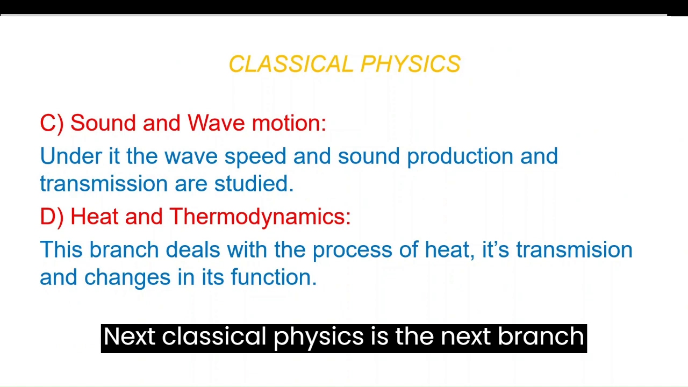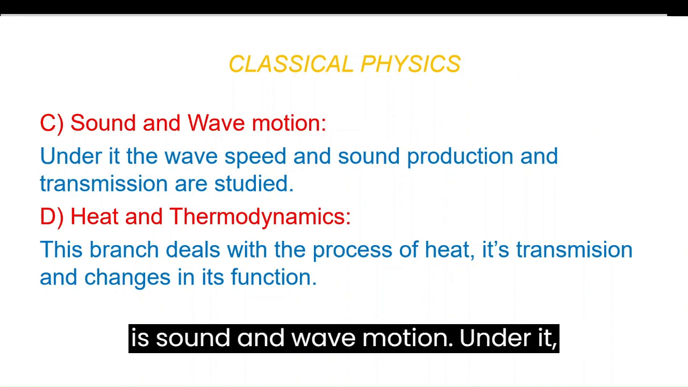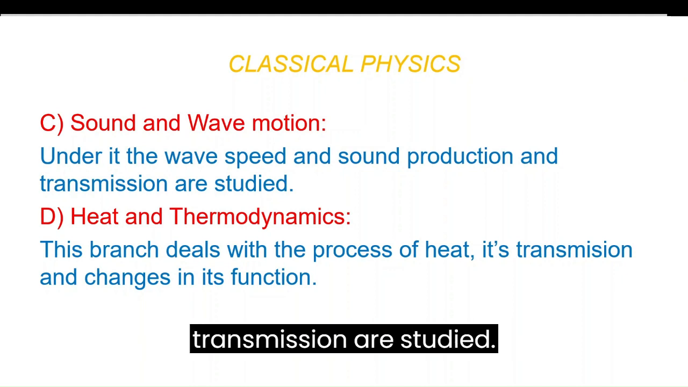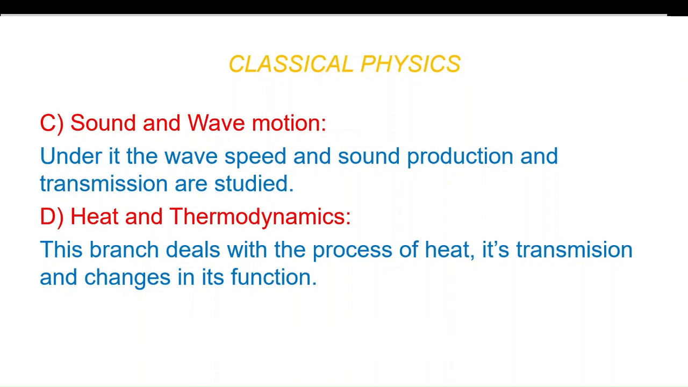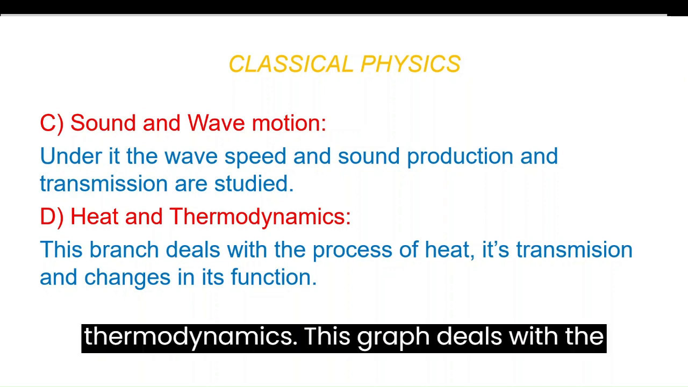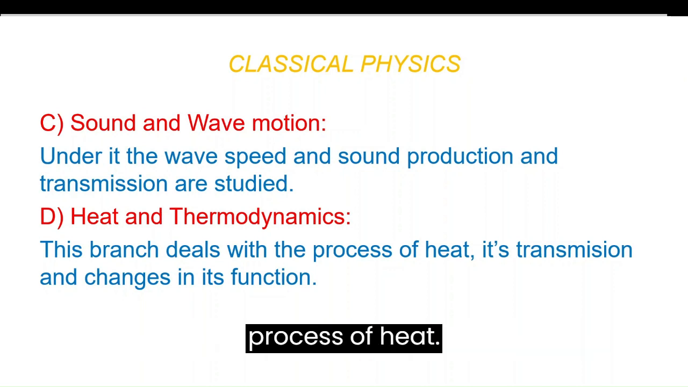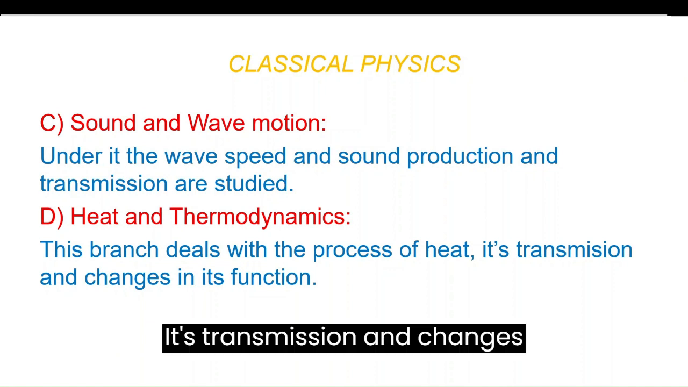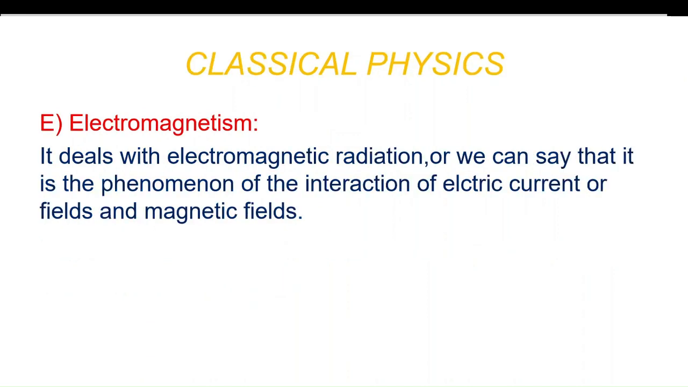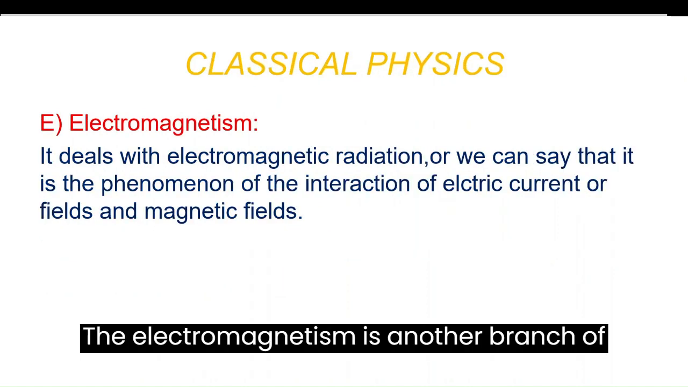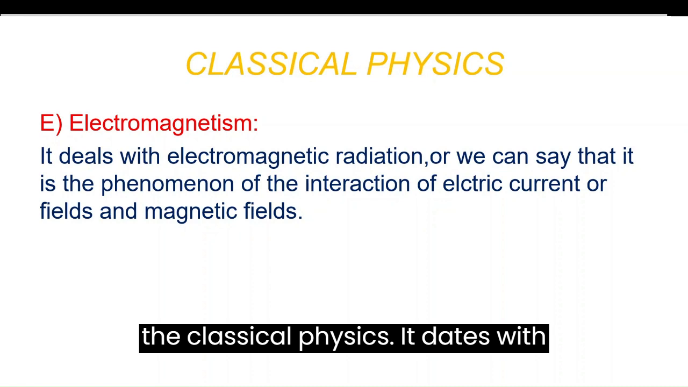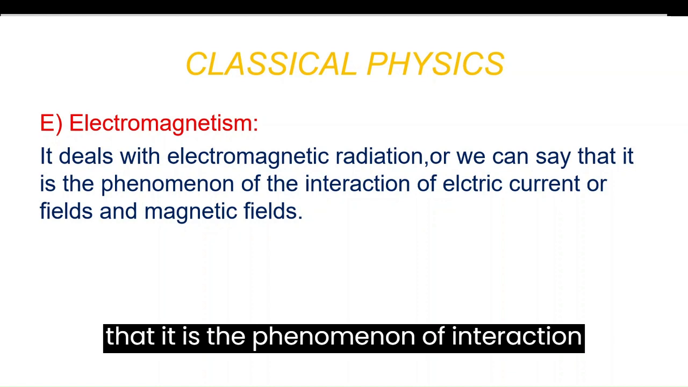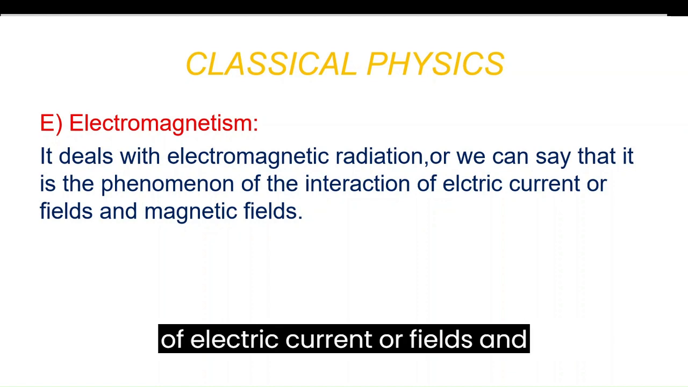The next branch in classical physics is sound and wave motion. Under it, wave speed and sound production and transmission are studied. Then the next branch is heat and thermodynamics. This branch deals with the process of heat, its transmission, and changes in its functions. Electromagnetism is another branch in classical physics. It deals with electromagnetic radiations, or we can say it is the phenomenon of interaction of electric currents or fields and magnetic fields.